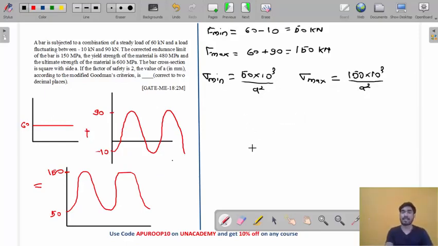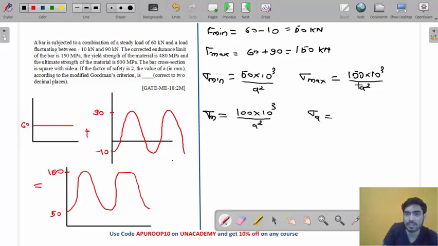But we don't want minimum and maximum, we want sigma M and sigma A. So what will be sigma M? Sigma mean is maximum plus minimum by 2. 150 plus 50 means 200 by 2 means 100. So sigma M will be 100 into 10 to the power 3 by A square. And sigma A will be maximum minus minimum by 2: 150 minus 50 is 100, by 2 means 50 into 10 to the power 3 by A square. So we have found the sigma M and sigma A values. Now, which equation do we need to use?